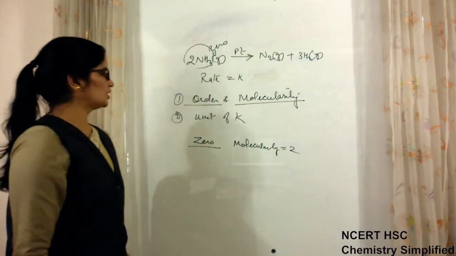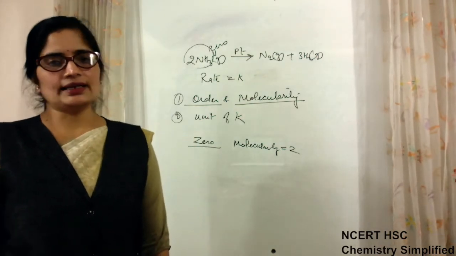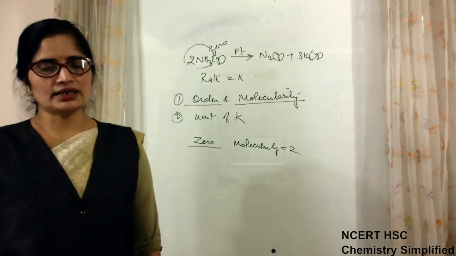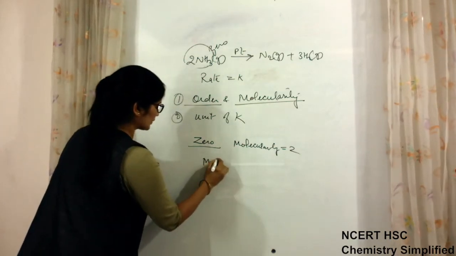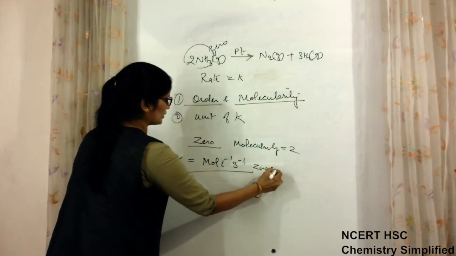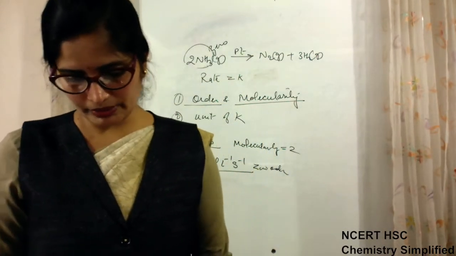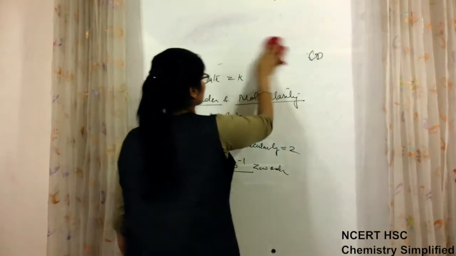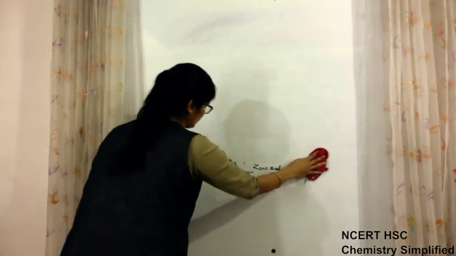Now the unit of K. You can either find it directly, or you know that for a 0 order reaction, whatever is the unit for rate is the unit of K. Moles per liter per second. Mole liter inverse second inverse is the unit of K for 0 order. So this is a 3 marks question in your question paper. Though easy, if you know the things you can do it easily.